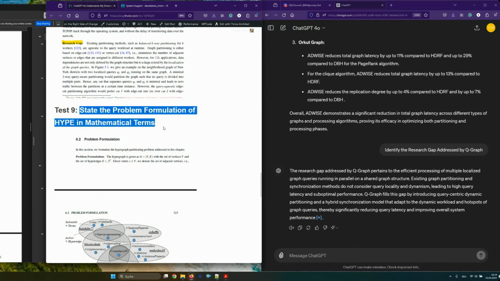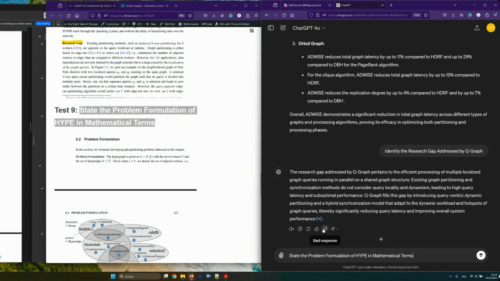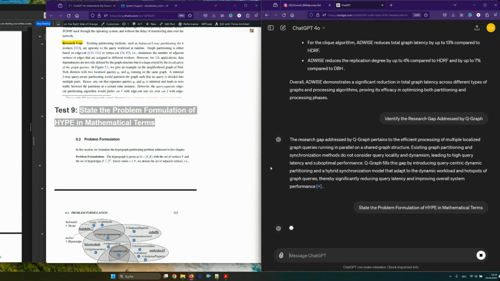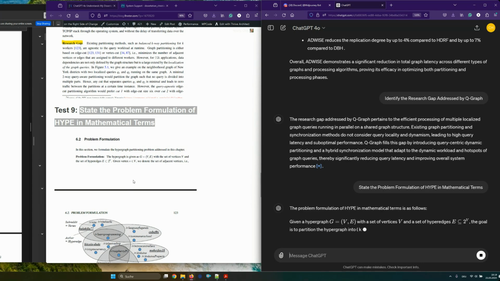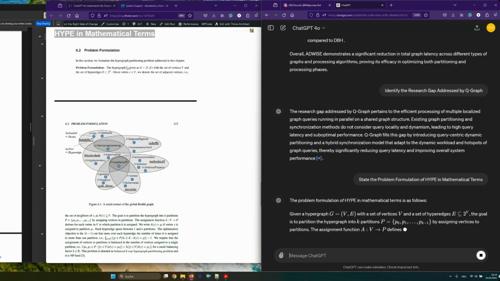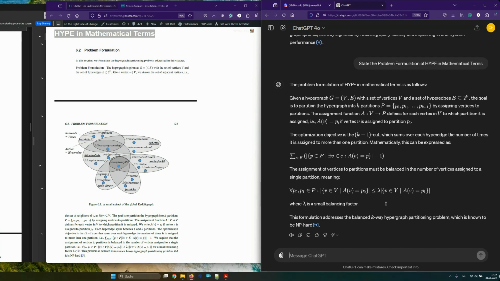So at this point, all 8 questions I posted, it answered to my satisfaction. Now let's have something more challenging. State the problem formulation of HYPE, the hypergraph partitioning approach, in mathematical terms. So it should also give me the math, right? And you see here the hypergraph is given in mathematical notation as a graph consisting of a set of vertices and a set of edges, and then it also goes through the cut and everything.